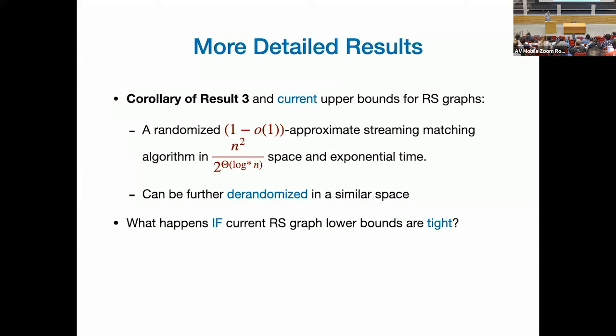Based on the current state of knowledge, if it so happens that the current lower bounds are the right answer to the problem, then the space of our algorithm can improve all the way to n squared divided by 2 to the theta square root log n. This is shaving more than any polylog n factors. Let me emphasize, this is if the current lower bounds are tight. I have no conjecture that that's the case or not, but this is the limit of our approach, basically.